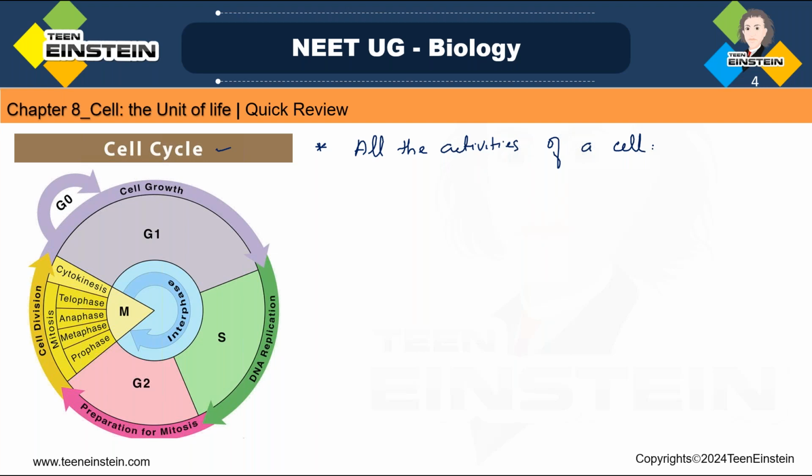Here you can see one cell, how it is getting prepared for cell division and how it undergoes cell division. After that it forms a new cell, and that new cell is also getting prepared and moving to cell division. So that cyclic process is what you are going to learn in the cell cycle.